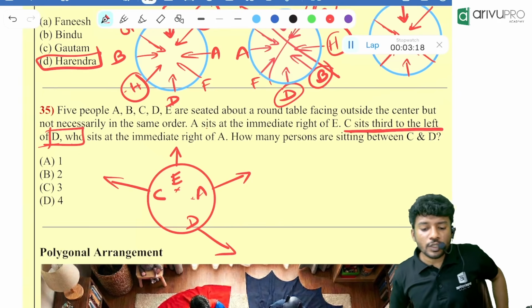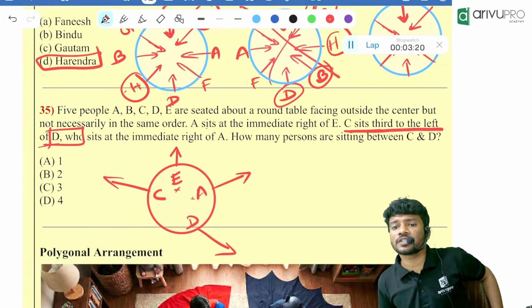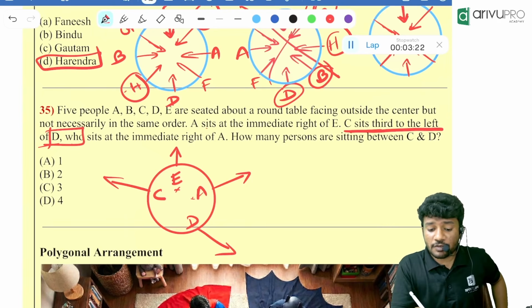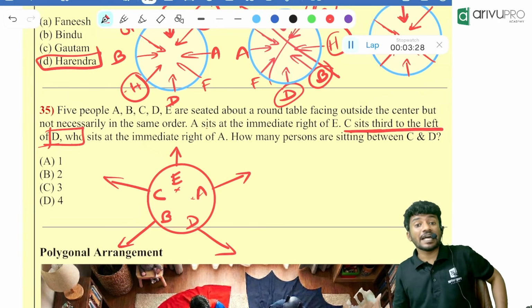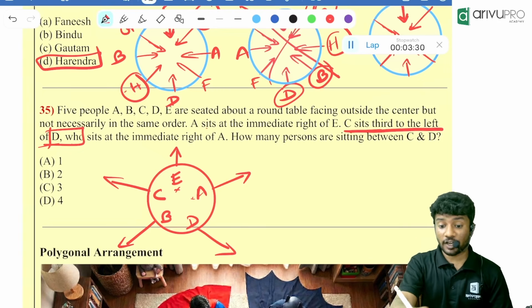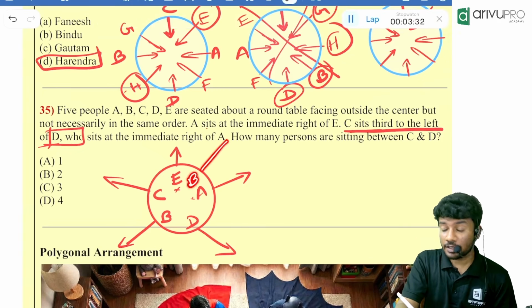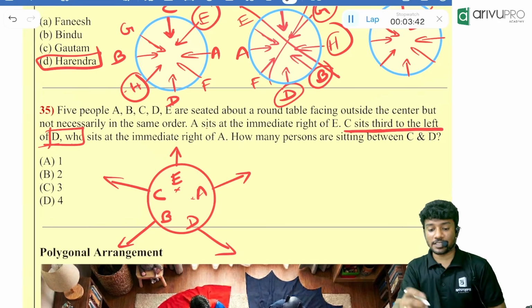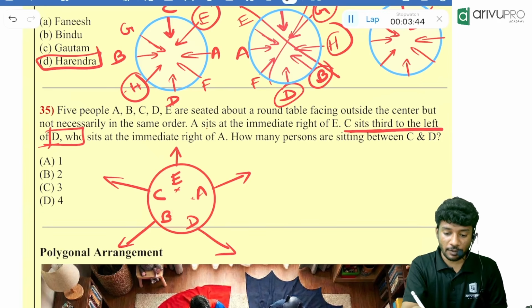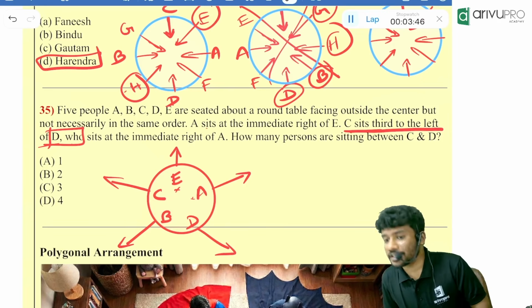C. Now, who is the remaining person? B is the remaining person. Where will be the position of B? In between C and D is the only possible position of B. Why? Can I put B over here? If I put B over there, the number will change. C will not be third to the left, it will be fourth to the left. That will be wrong. Likewise, things will change. The only possible place is over here.